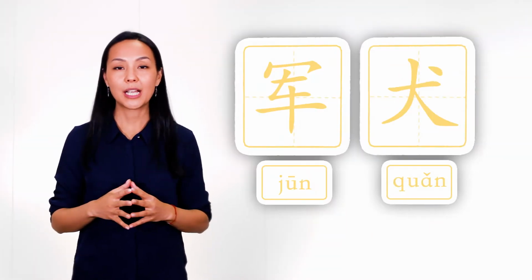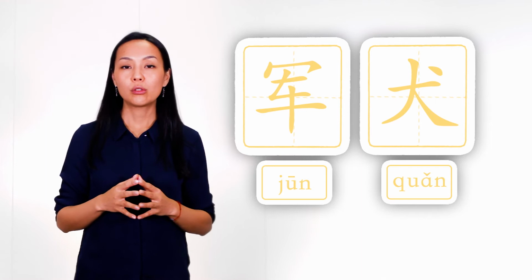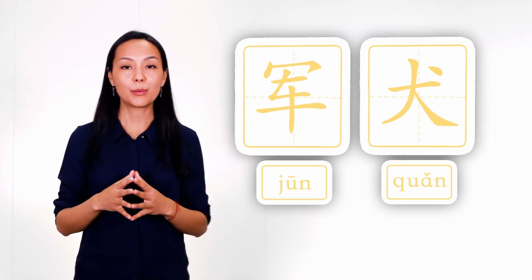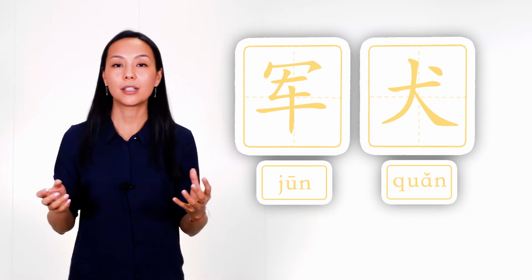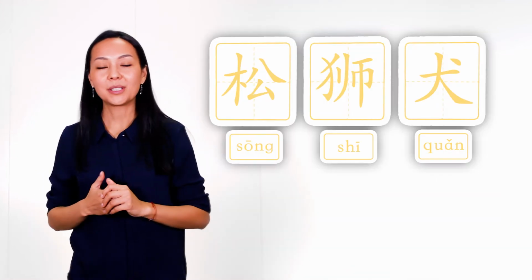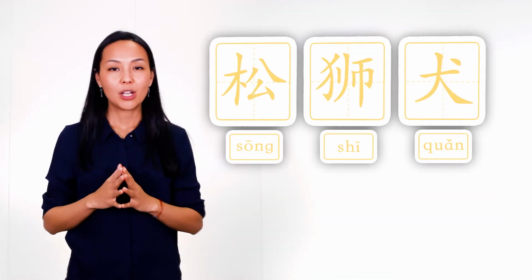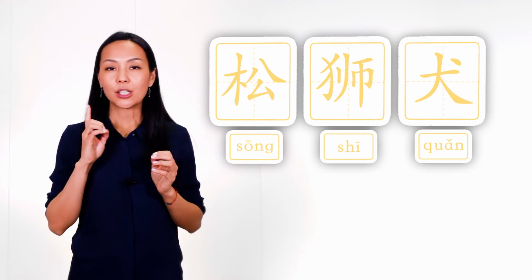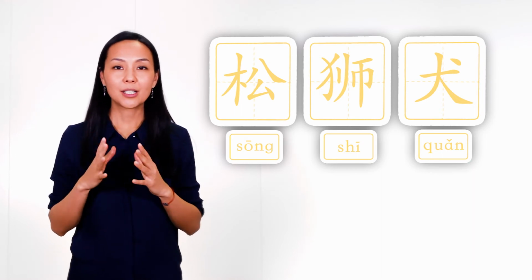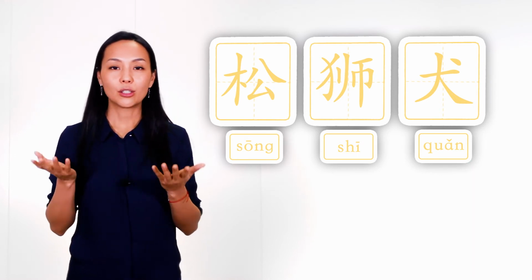And now let's look at examples in which our radical is used as a separate word. The first example is the word army dog, 军犬. So 军 means army, 犬 dog. Together, army dog. And the second example is the word chow chow, 松狮犬. Song means pine, 狮 means lion, 犬 dog.